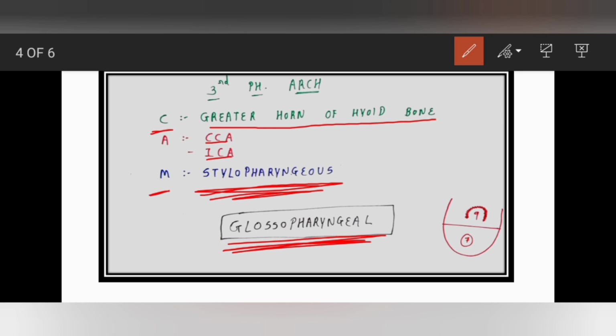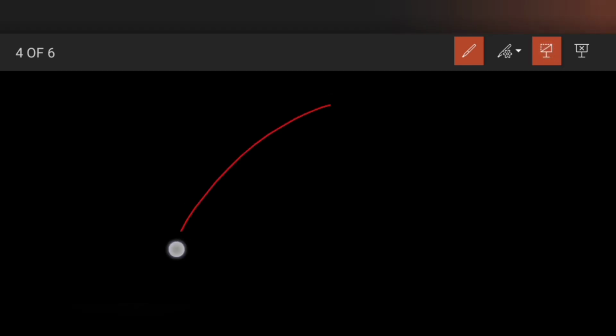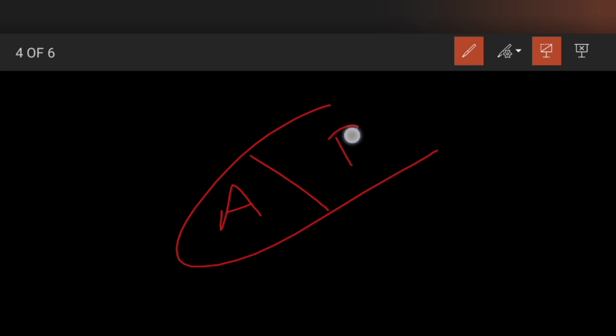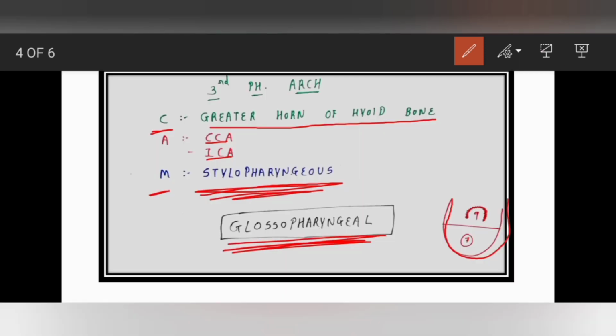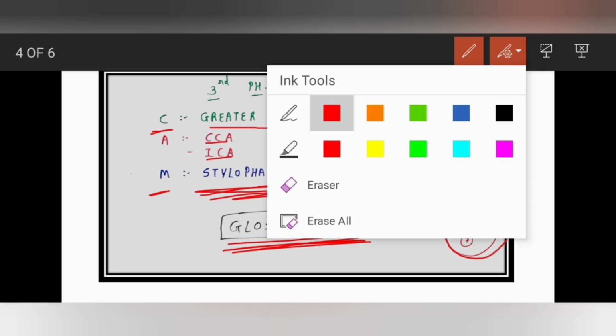Okay, here see one thing. This one is our tongue. Let me draw here. This is your tongue. This one is your anterior portion, which is supplied by a branch of the facial nerve, right? The posterior portion is supplied by the glossopharyngeal nerve. So the glossopharyngeal nerve will innervate the tongue and then come to our greater horn of the hyoid bone, right?